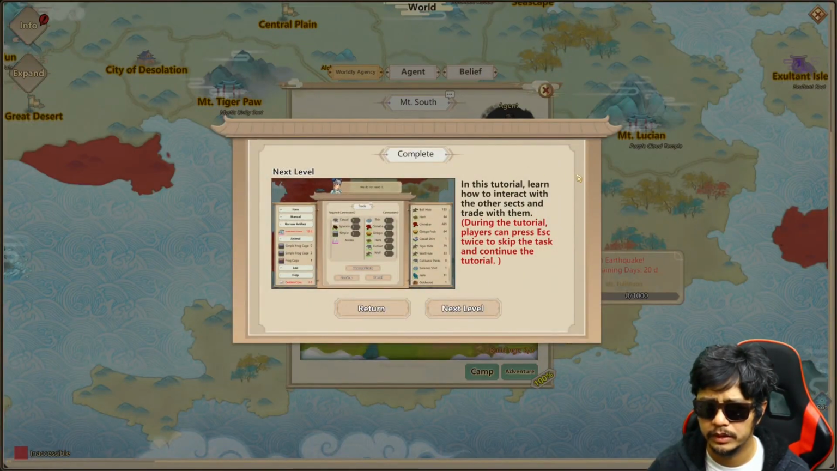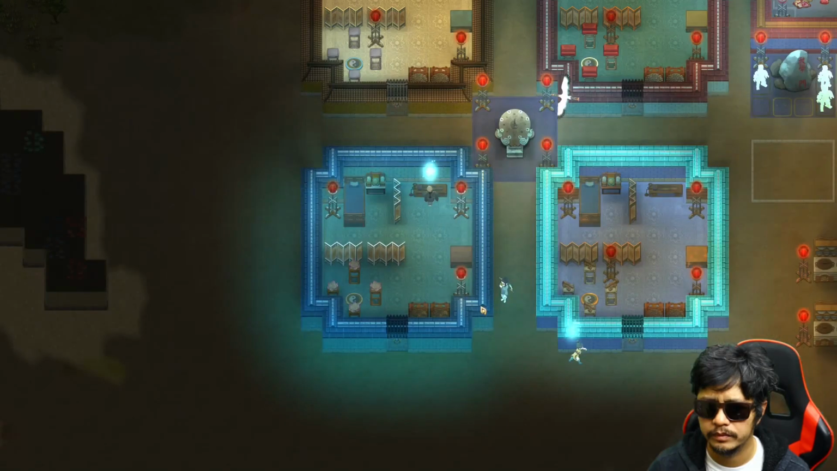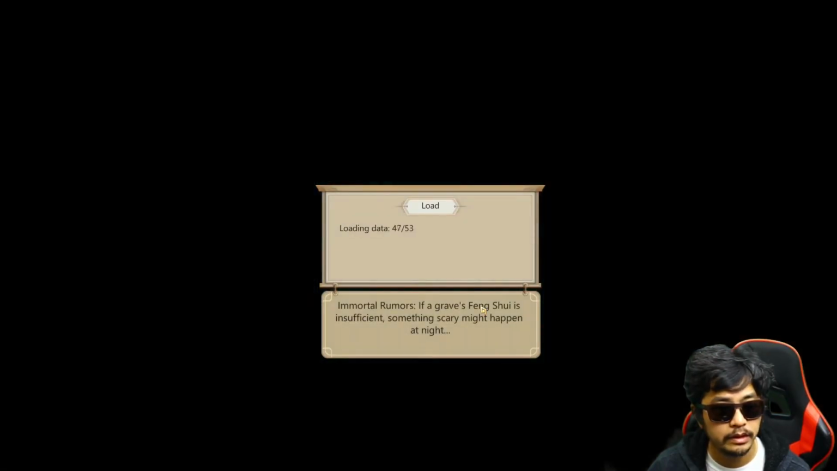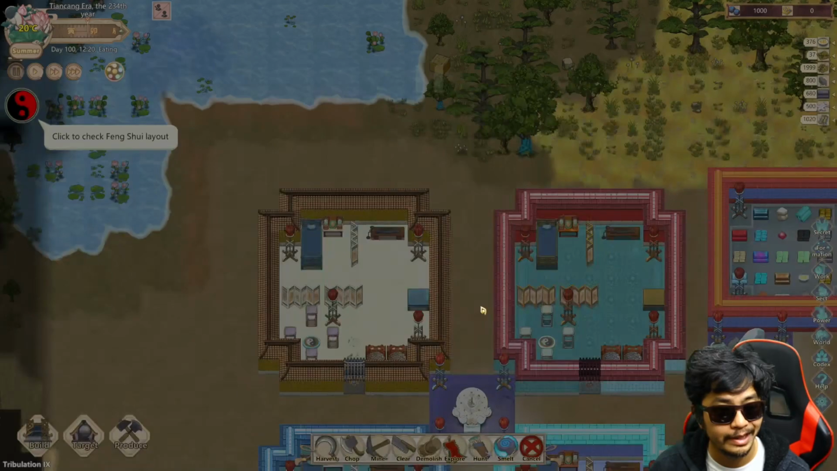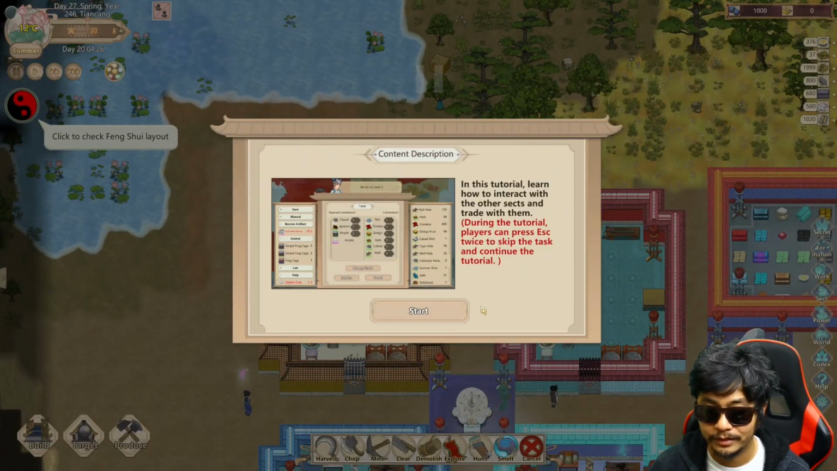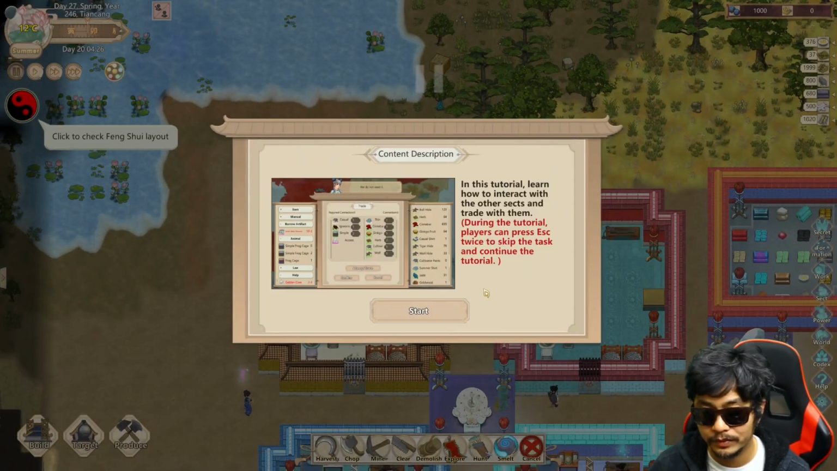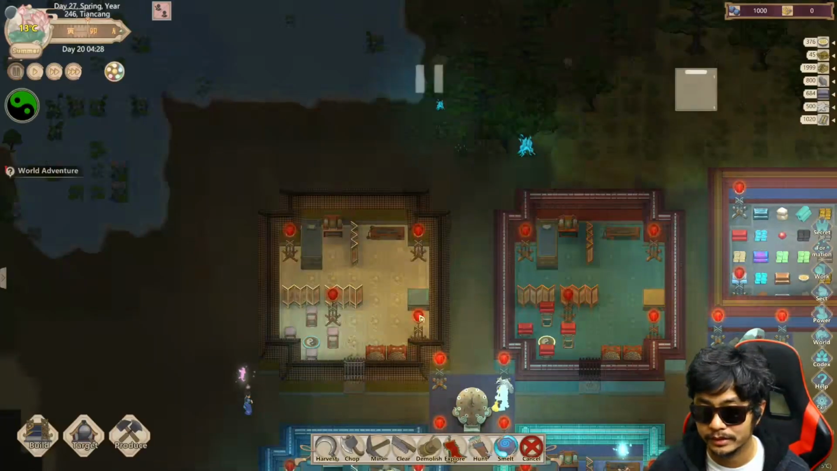Learn how to interact with the other sects. Trade with them. When are these tutorials gonna end, man? We're just reading. This is like reading a book.